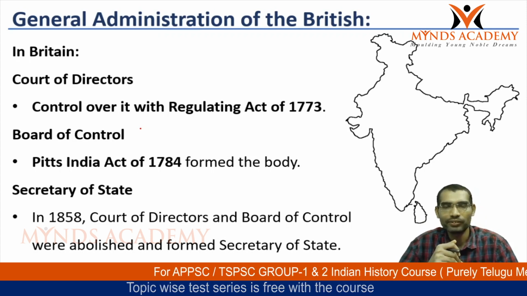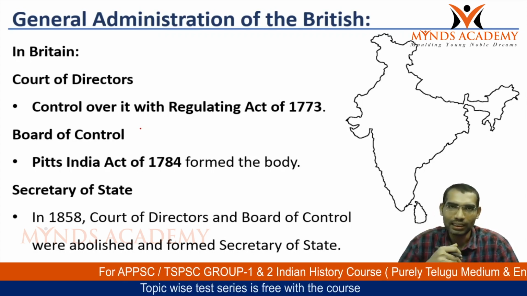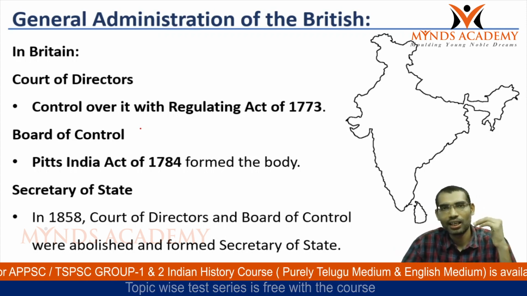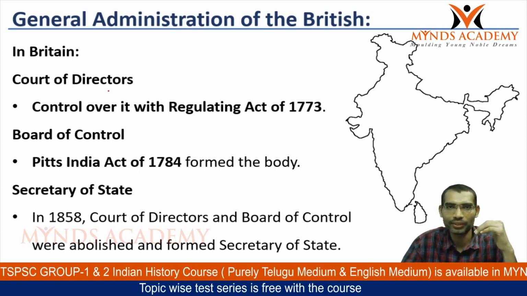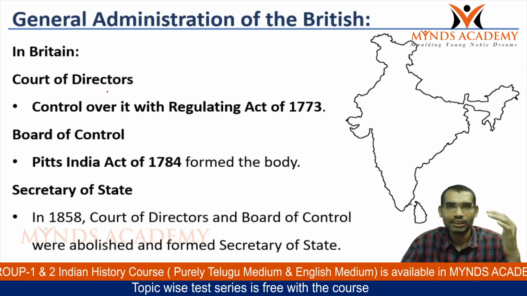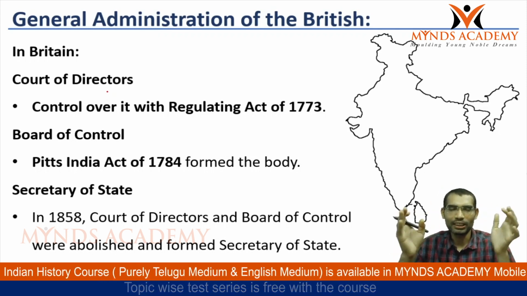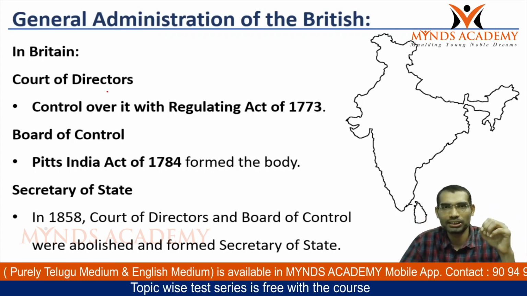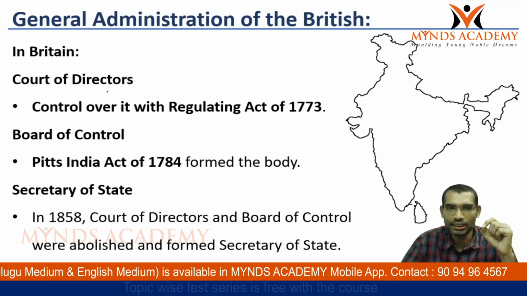So the Company applied for the loan. Under these circumstances, the British Parliament wanted to interfere in the administration of the Company. Thereafter, the British Parliament passed many laws in order to guide and control the administration of the East India Company in India.